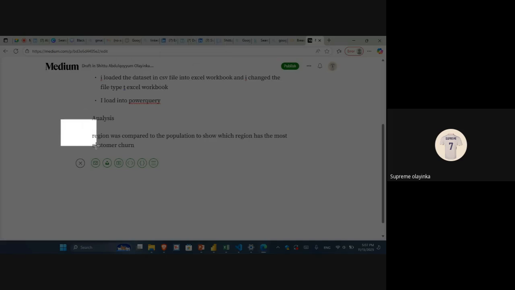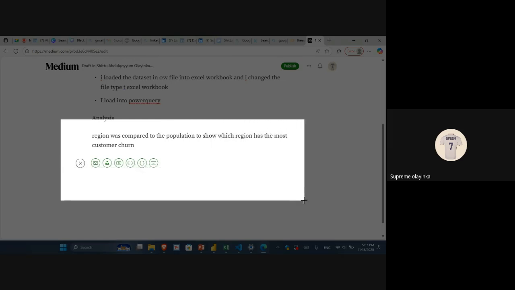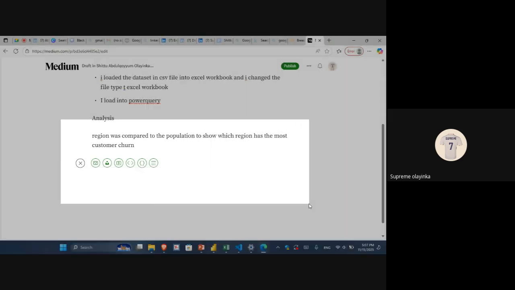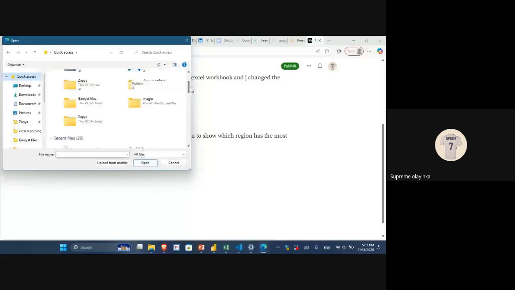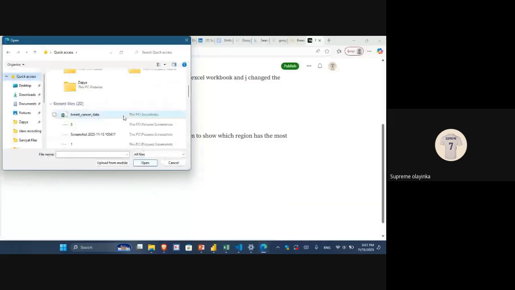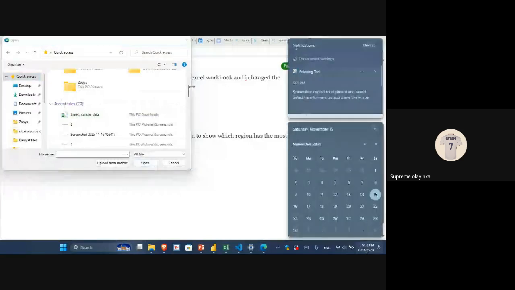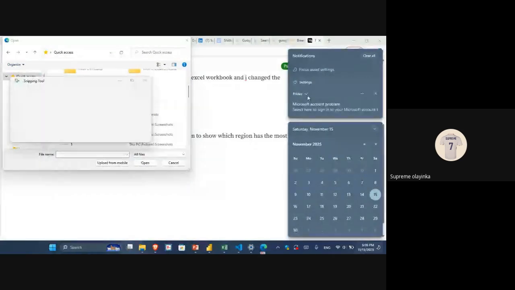Let's say I just want to screenshot this page. Maybe these are pivot tables. So just draw your arrow here, then release it. You can see it has already been saved. If I click on the image here, then go to quick access, it has not been saved. So now let's go down here. There's a screenshot here at 5:07 p.m. Okay, so let's keep this screenshot.